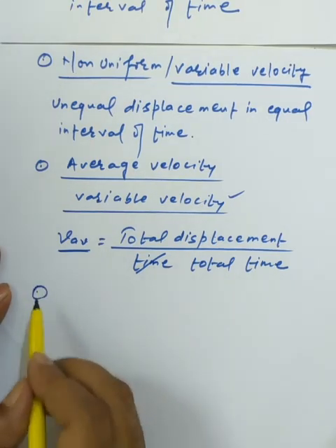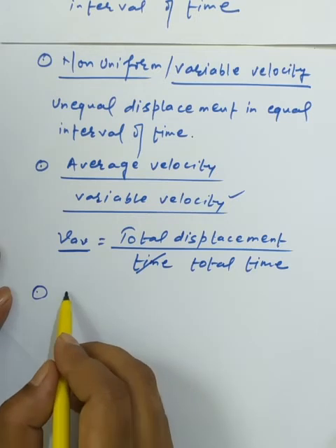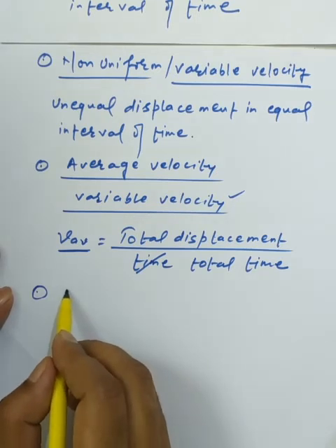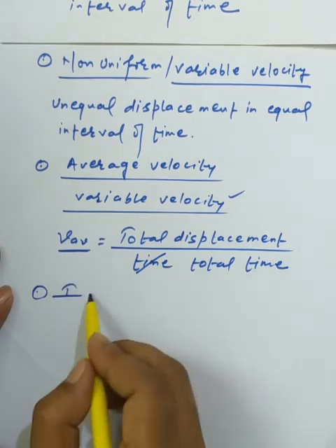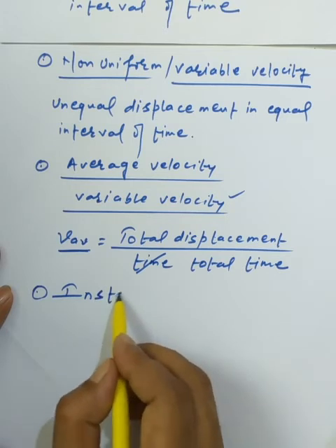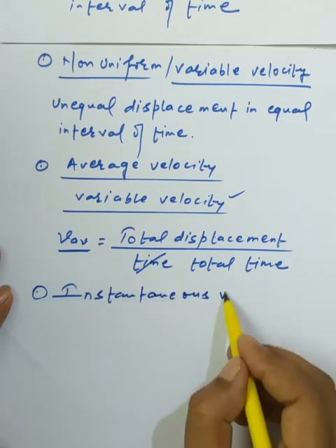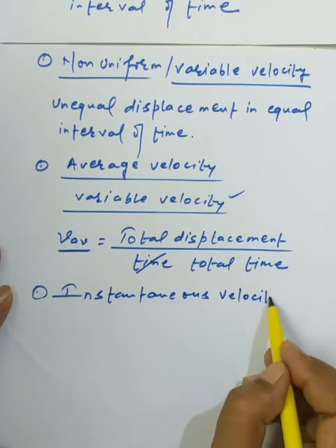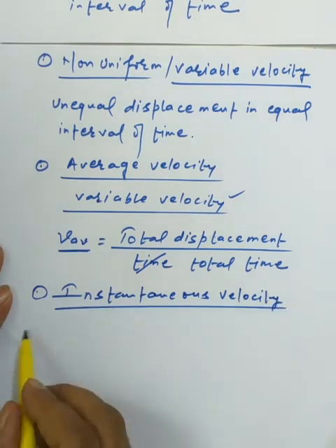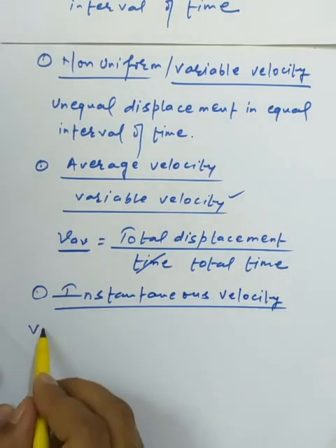Now next we have an important part, a new part for you, that is called instantaneous velocity. Similarly, we have the velocity of an object at a particular instant of time.